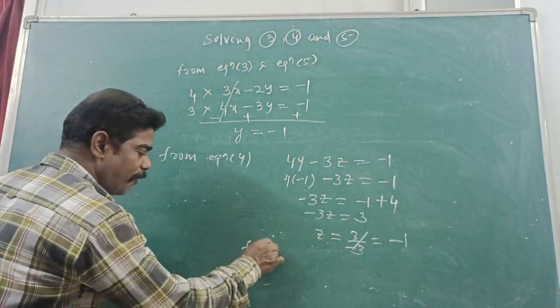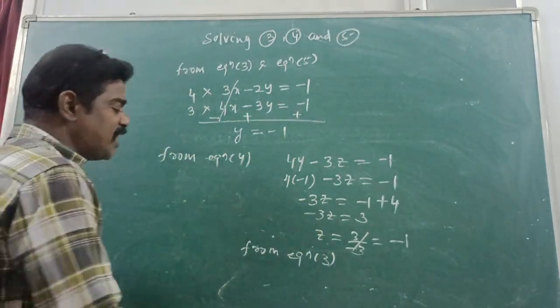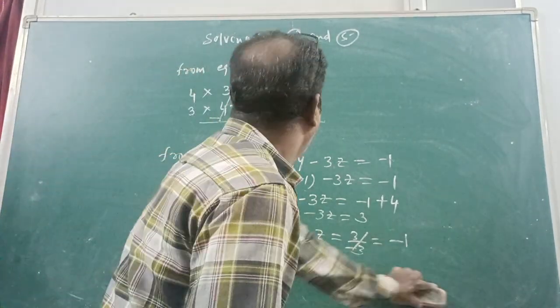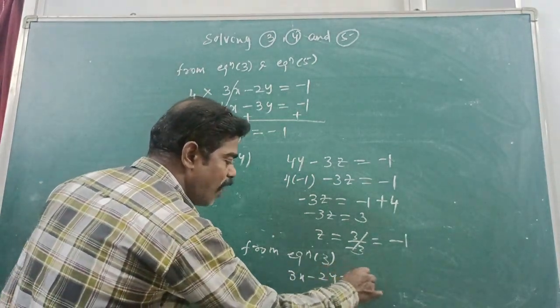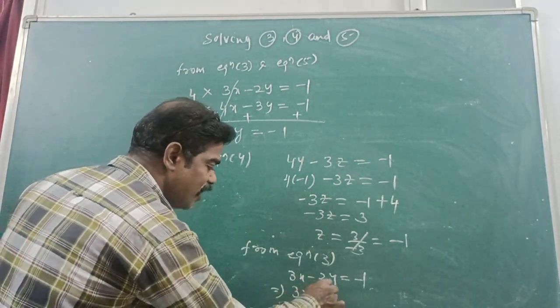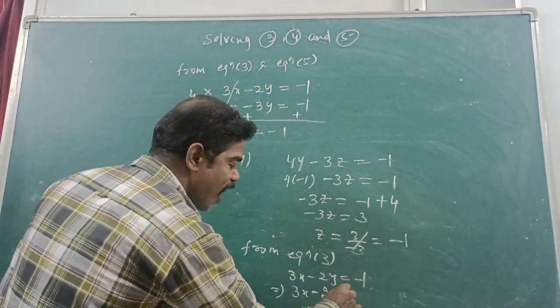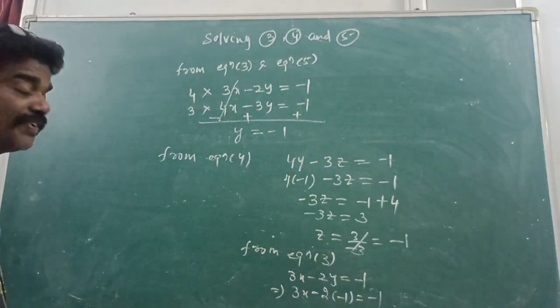From equation 3. What is equation 3? 3x minus 2y is equal to minus 1. This implies 3x minus 2 into the y value minus 1 is equal to minus 1. Understand or not? Fine.